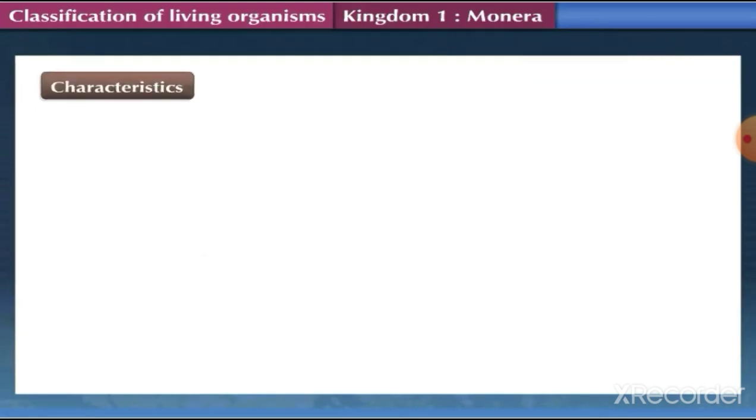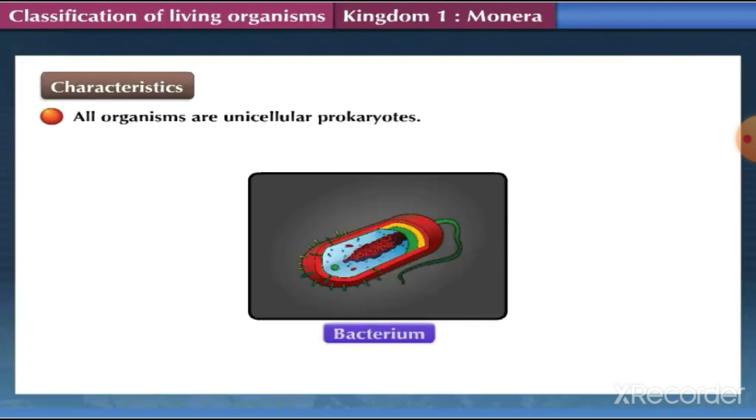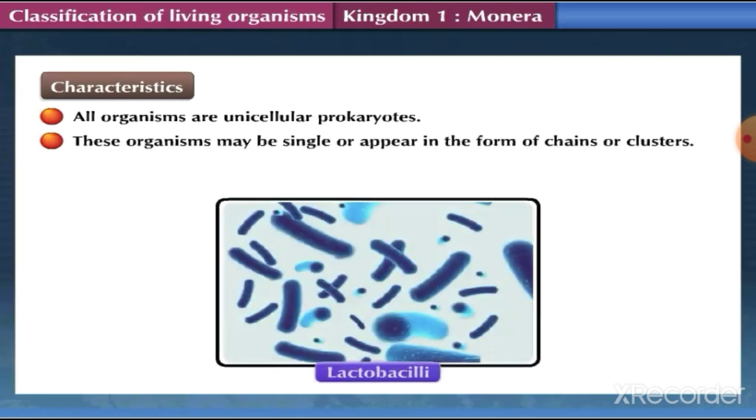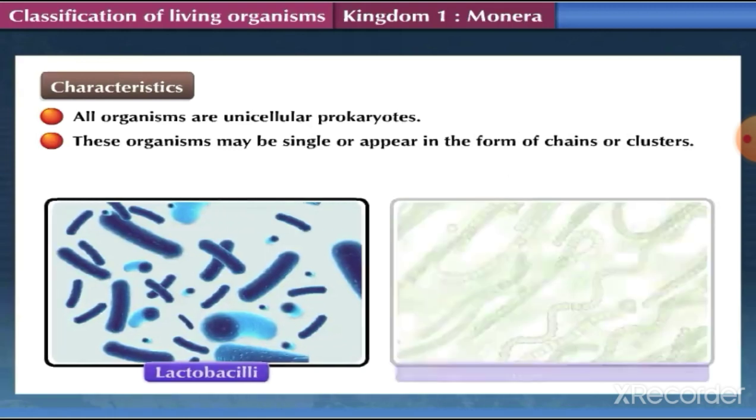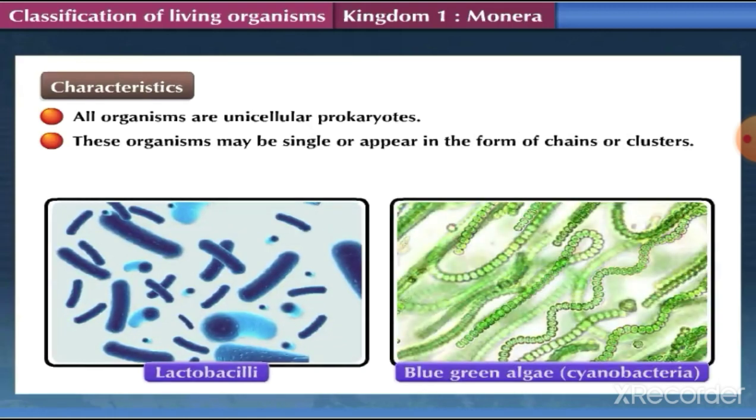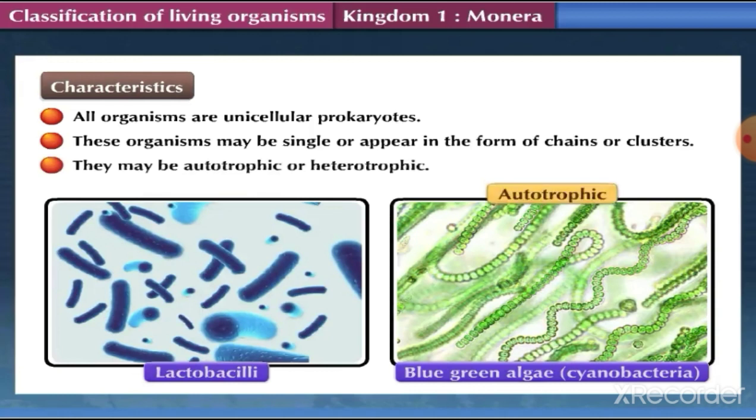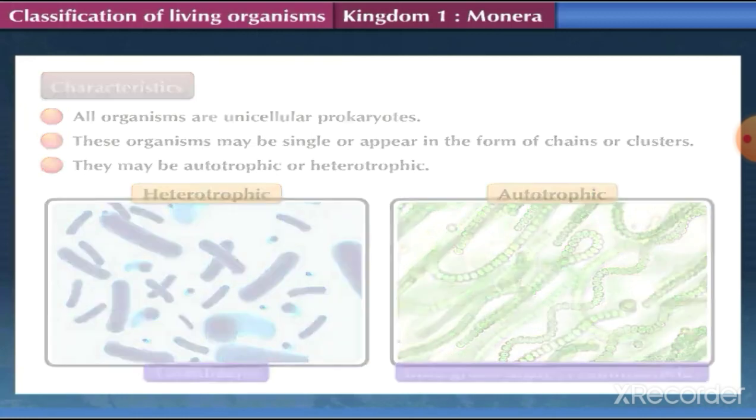Some general characteristics of Kingdom Monera are: all organisms are unicellular prokaryotes, that is, they are made up of only one cell without distinct nucleus or cell organelles. These organisms may be single or appear in the form of chains or clusters. Organisms of Kingdom Monera may be autotrophic or heterotrophic.